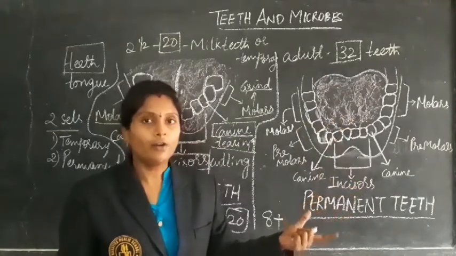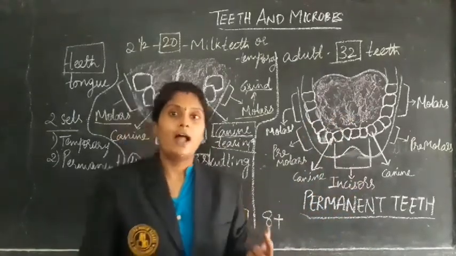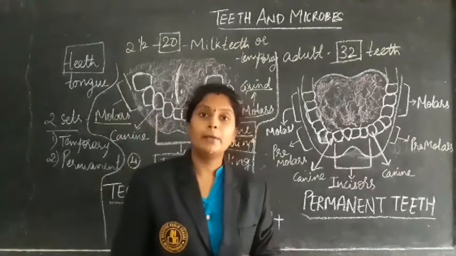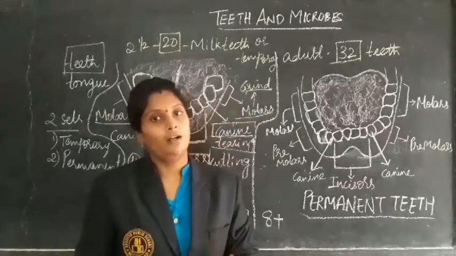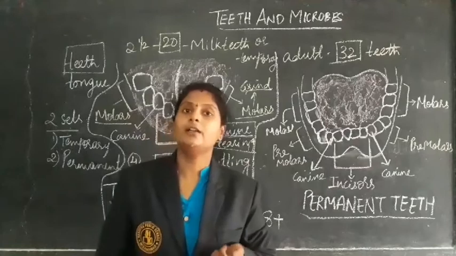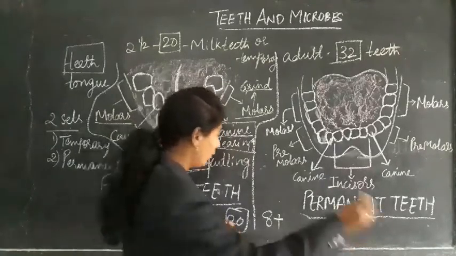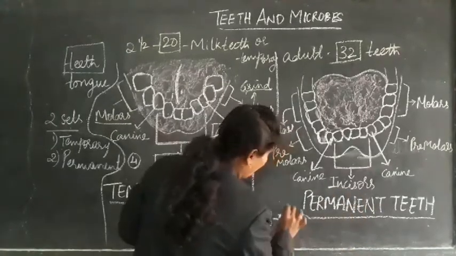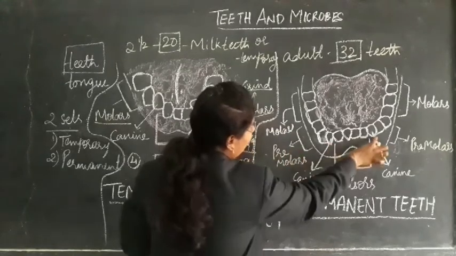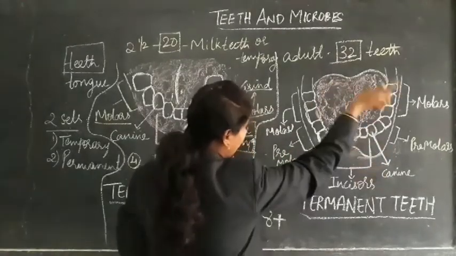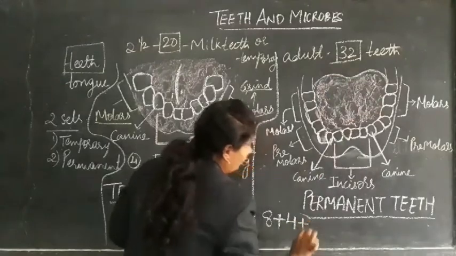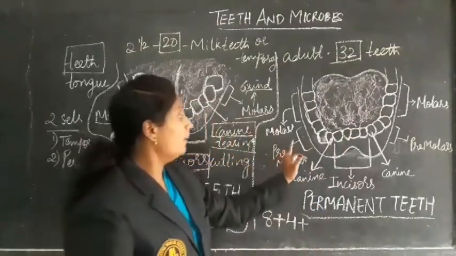Total we got 4, and those are called canines, and they are very sharp. They will be helping us to tear the flesh, to eat the non-veg and the hard food. And how many? 1, 2 lower, and upper also 1, 2, 4. Next, coming to the premolars.